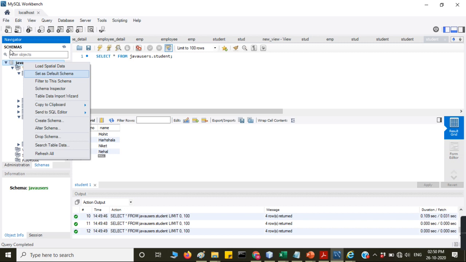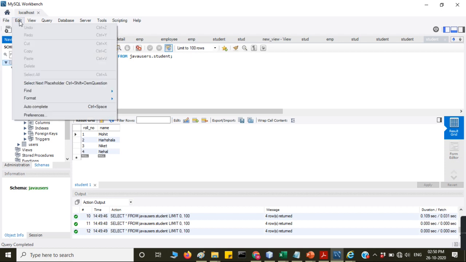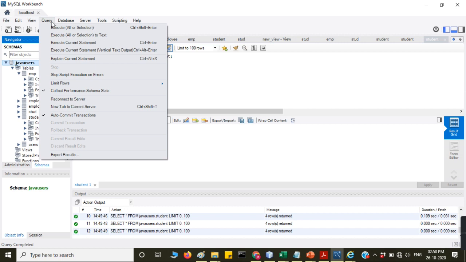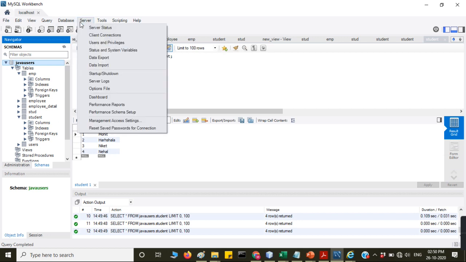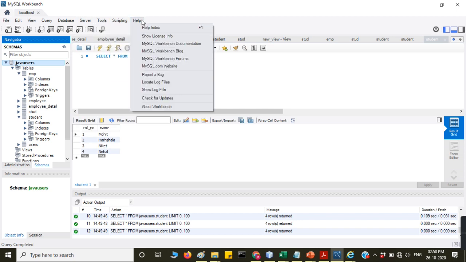Where is the schema? Preferences, view, database, table, server, tools, help.